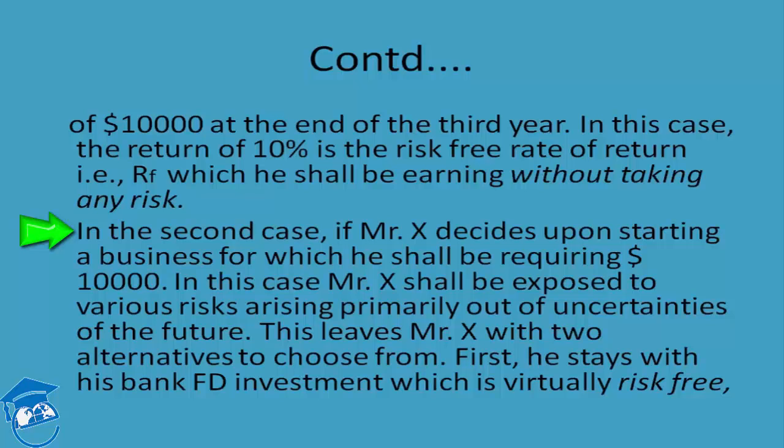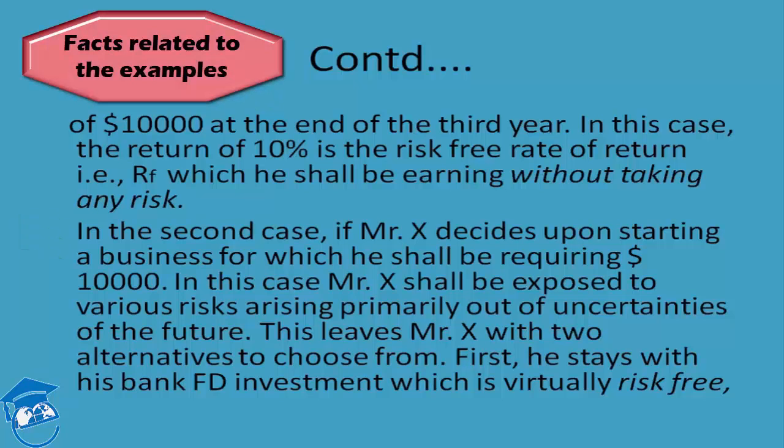But as I have just discussed, the moment Mr. X decides to start his own business, he shall be surrounded by a number of risks like liquidity risk, market risk, technology risk, business risk, geopolitical risk, etc. So the moment he is moving from a certain zone to an uncertain zone, he shall be fraught with all this risk, and then rightfully it will be a claim put by Mr. X on his business to repay him for these unforeseen risks, in addition to the existing RF or the loss of opportunity cost which the business has to repay to Mr. X.